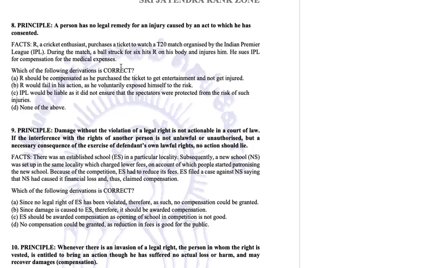Now, let us find the correct answer. R should be compensated as he purchased the ticket to get entertainment and not get injured. R would fail in his action as he voluntarily exposed himself to the risk. IPL would be liable as it did not ensure that the spectators were protected from the risk of such injuries. None of the above. Now let us see what the principle says. A person has no legal remedy for an injury caused by an act to which he has consented.